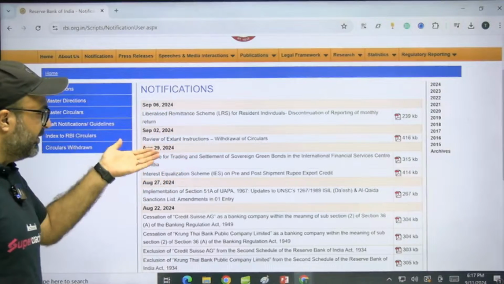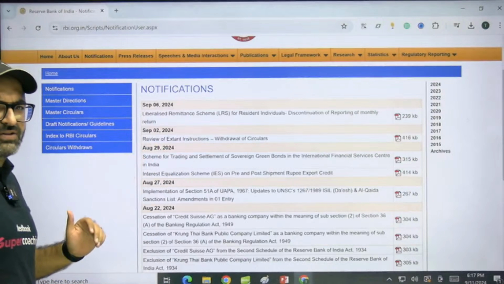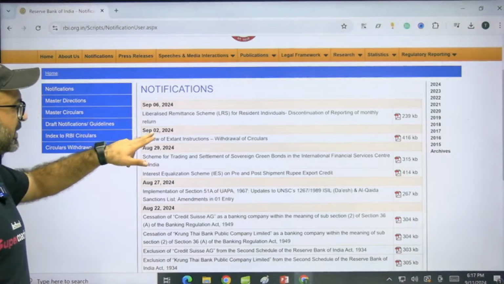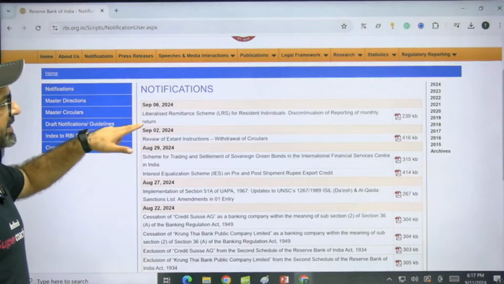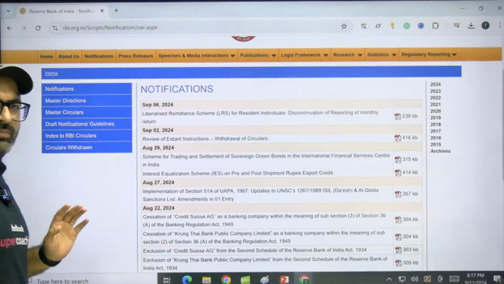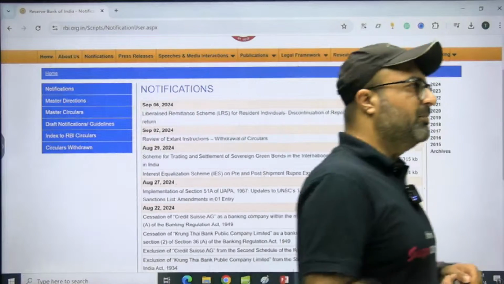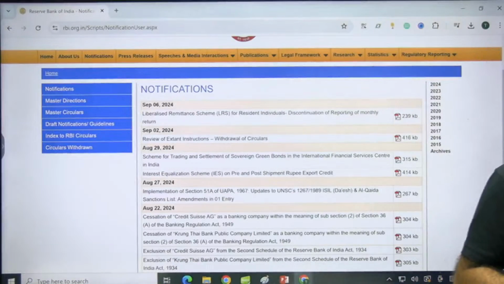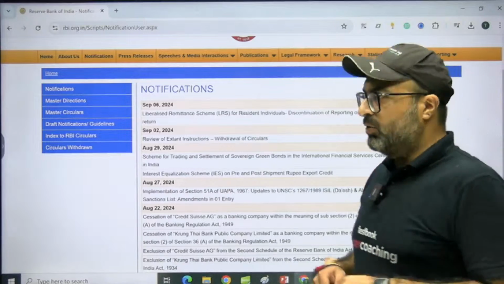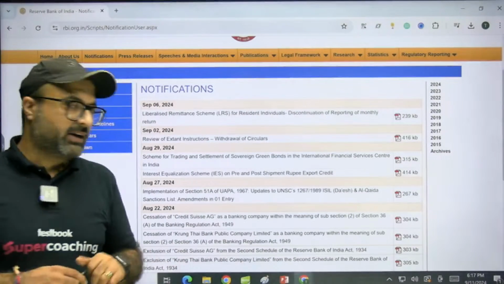One is the review of extant instructions, that is withdrawal of circular, and the second one is the liberalized remittance scheme for resident individuals. Out of these two, this one is really very important, which we will be discussing in today's session, where I will talk about what the liberalized remittance scheme is, what changes have been made, what the impact of these changes will be, and how these changes are going to be implemented.